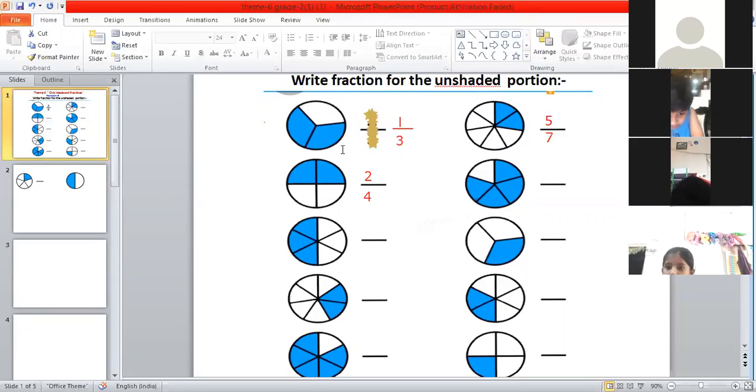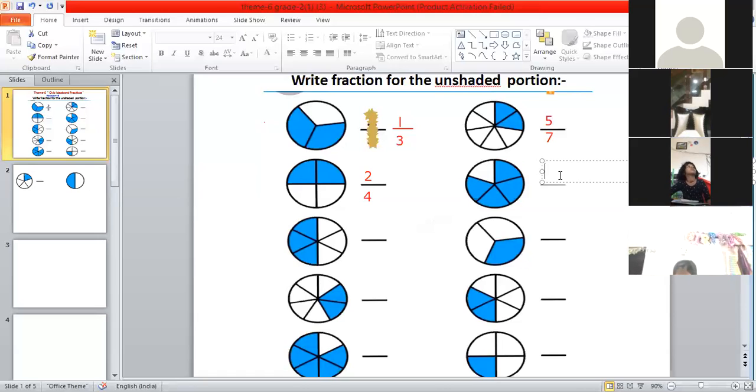Keep it up. Advait Gujja, unmute yourself. Yeah, Advait, tell me the answer for the fourth question. In the fourth circle, how many unshaded parts are there? 1.